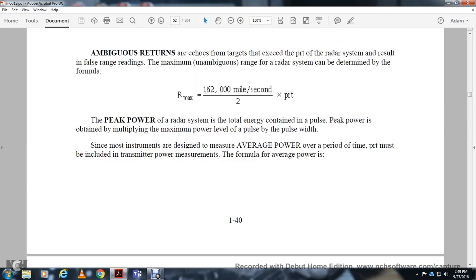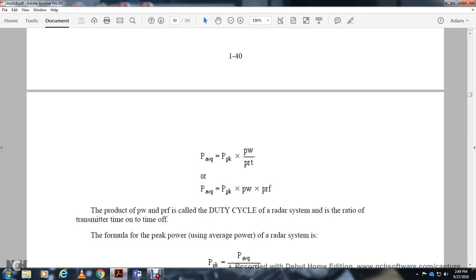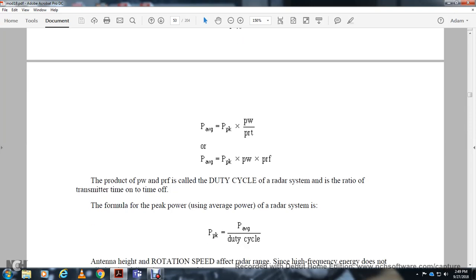The average power is equal to the peak power times the pulse width over the pulse repetition time. Average over peak equals the pulse width times the pulse repetition frequency. The product of the pulse width and the pulse repetition frequency is called the duty cycle of the radar system, the ratio of transmitter time on to time off. The formula: peak power equals the average power of the radar system over the duty cycle.